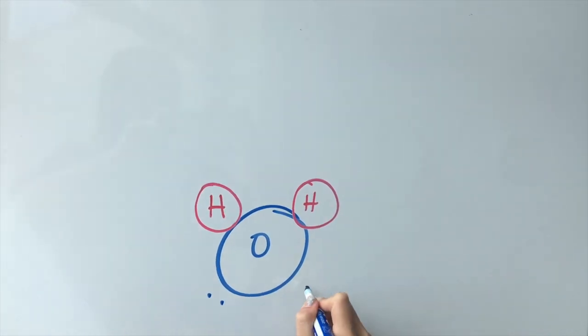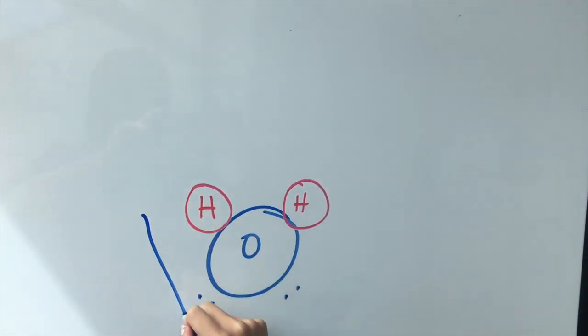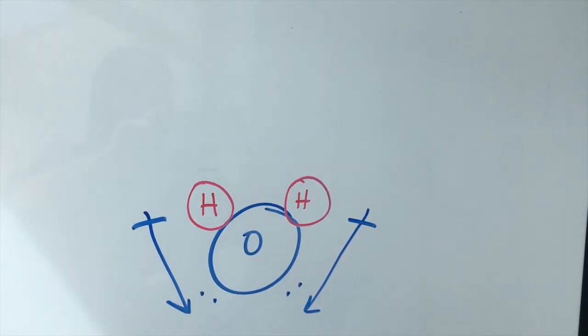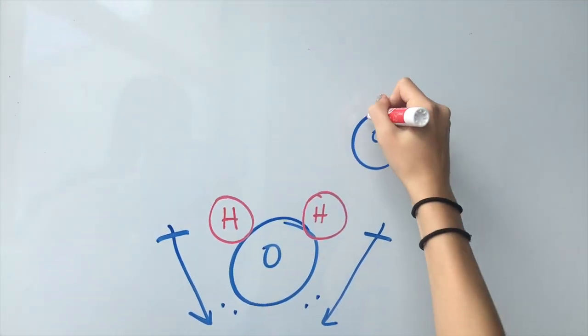The oxygen still has 2 pairs of electrons that are not connected with another atom, while hydrogen's 1 outside, or valence, electron is fulfilled with its bonding to the oxygen. This makes oxygen have a negative pull, attracting other positive hydrogen atoms, forming a hydrogen bond, one of the weakest types of bond.